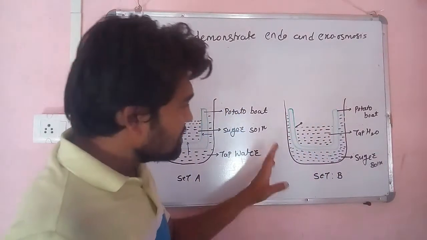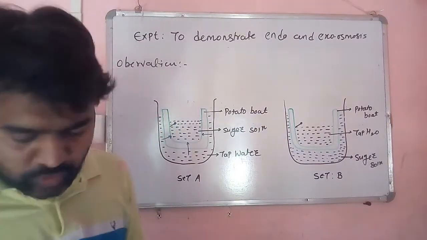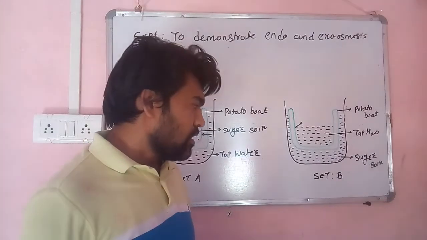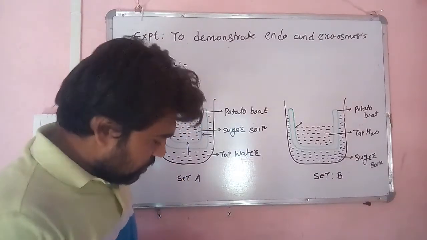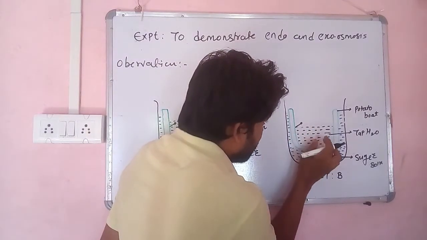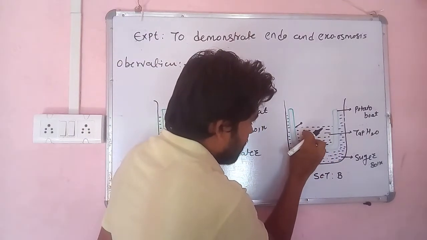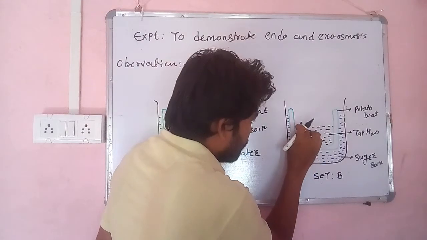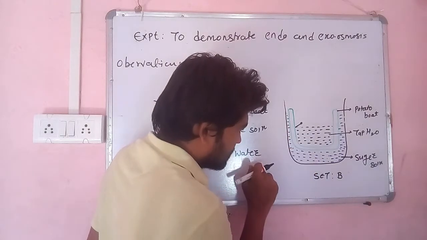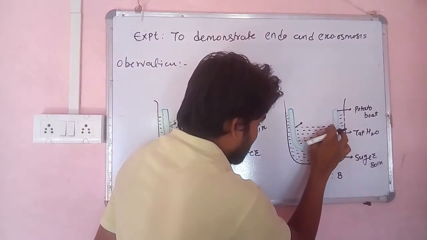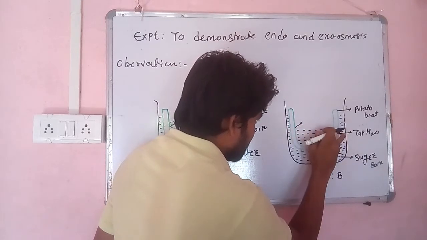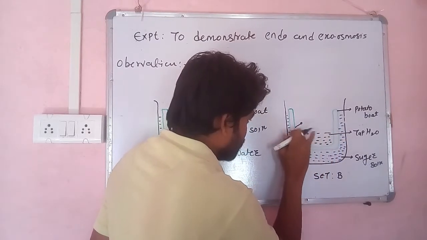Now what happened here in set B? When we allow time to pass, once we set up set B, it was observed that the level of the water inside the boat, which is marked initially here, goes down and down as time passes. Okay, so suppose after the first 10 minutes it goes a little bit down, after another 10 minutes it goes more and more down, like that.